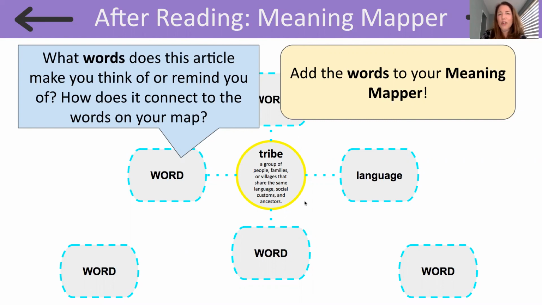As I was thinking of the word tribe today, and after reading our Article-A-Day of the first Americans, I was thinking of the word native. And I connected that to the word tribe because these Native Americans are called Native because they were the first people, the first group living in the area that we now call New York. So I connected the word Native directly to our focus word tribe.